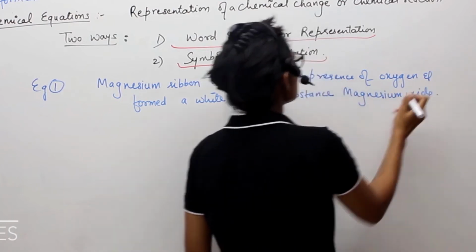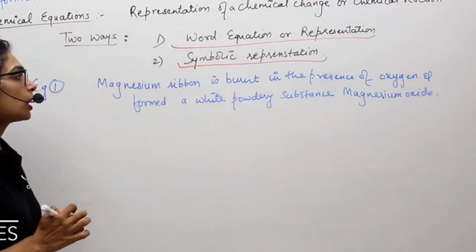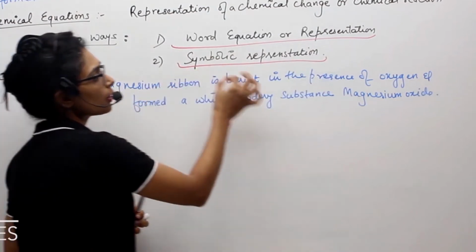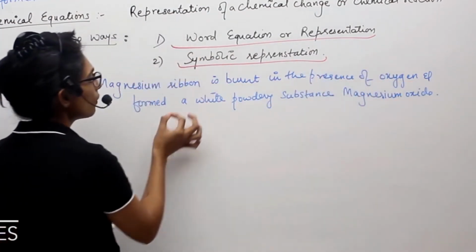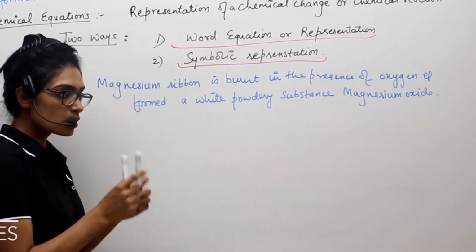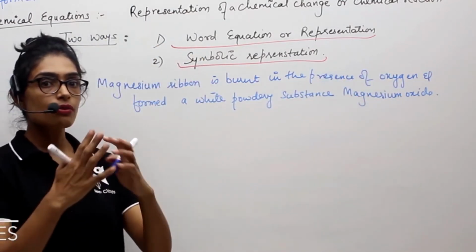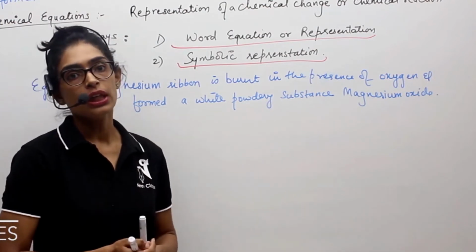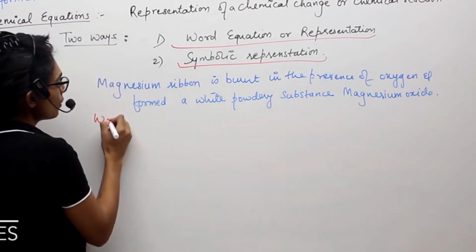So I have written basically the whole story of a reaction, that we had taken a magnesium ribbon, burnt it in the presence of oxygen, and then we had formed a white powdery substance, and that is magnesium oxide. It is way too long to write, but it gives you the complete explanation of the reaction. So this is your word representation.